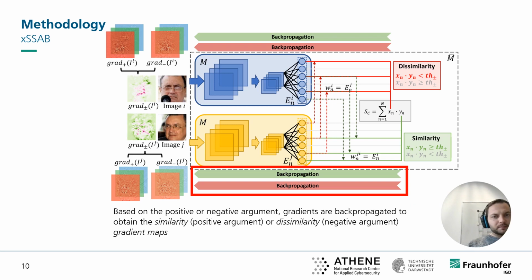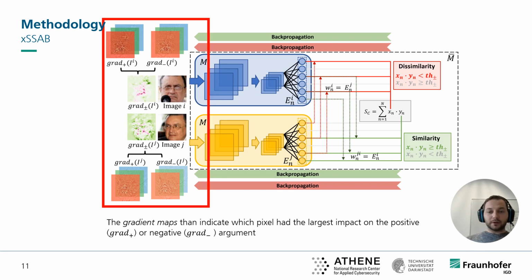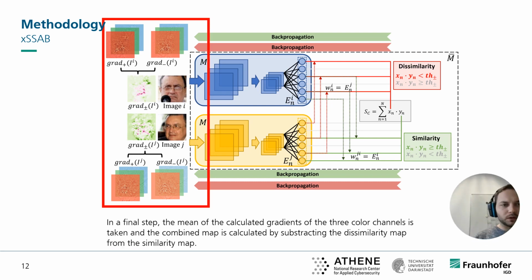We calculate the gradients backwards through the face recognition model to obtain the pixels that have the most influence on the positive or negative arguments given both images. The gradient maps we obtain by this indicate which pixels had the largest impact on the positive or negative arguments. In the final step, the gradient maps are processed by taking the mean of the color channels and merging the positive similarity and the negative dissimilarity map into a single map by subtracting the negative map from the positive map.